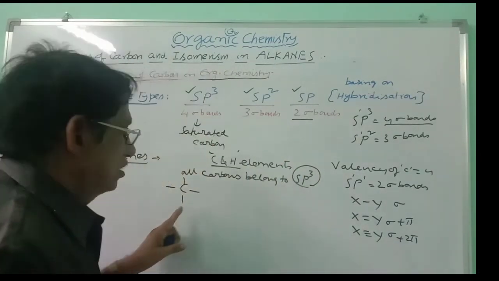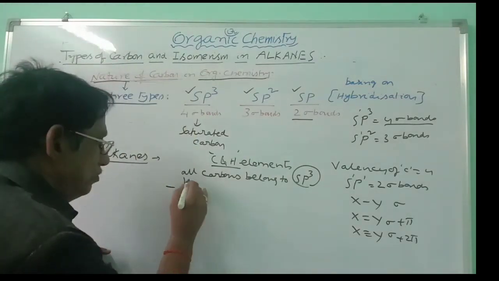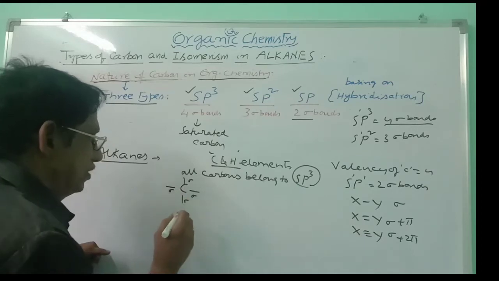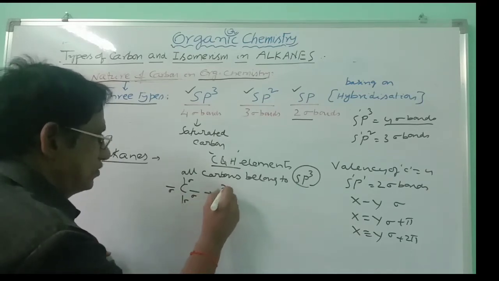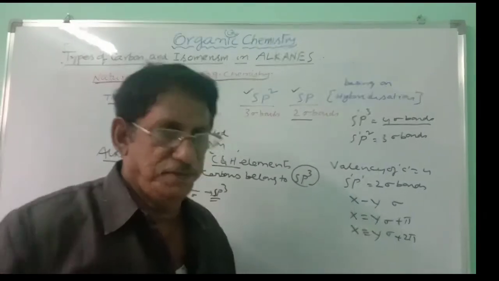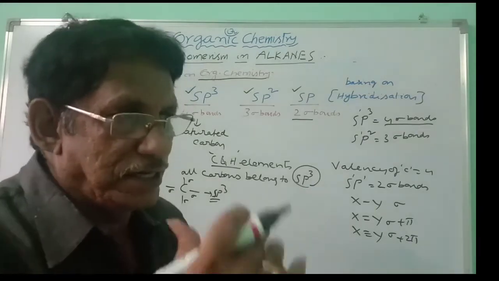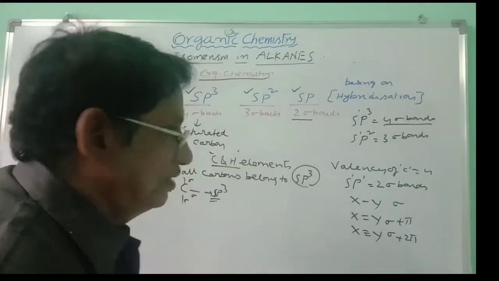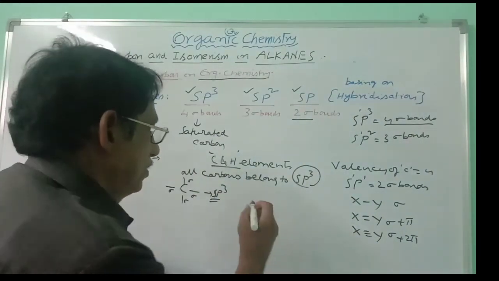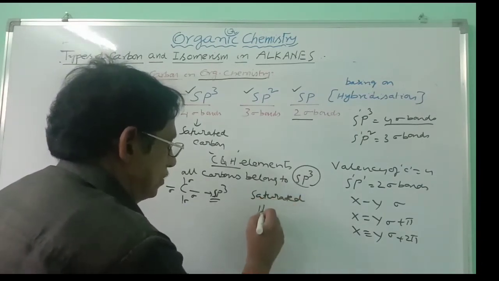And in this case, carbon is able to make 4 single bonds. That means it is able to make 4 sigma bonds like this. Then this carbon is called sp3 carbon. Every carbon in the case of alkanes is sp3. And that is why, as it is containing only saturated carbons, alkanes are nothing but saturated hydrocarbons.